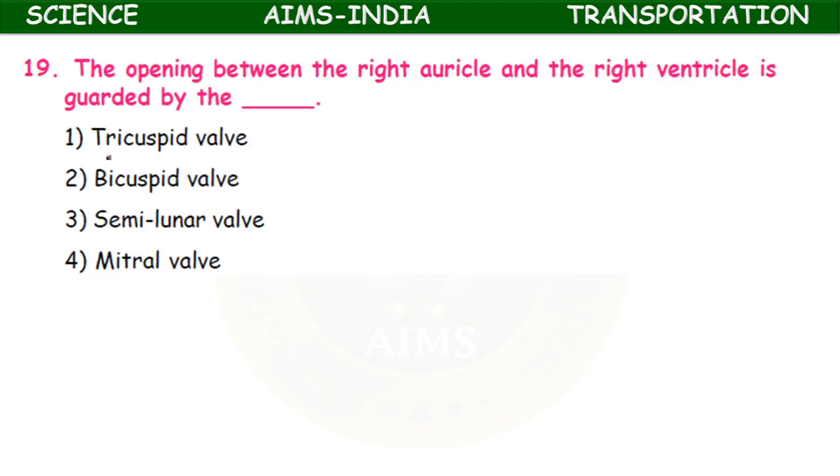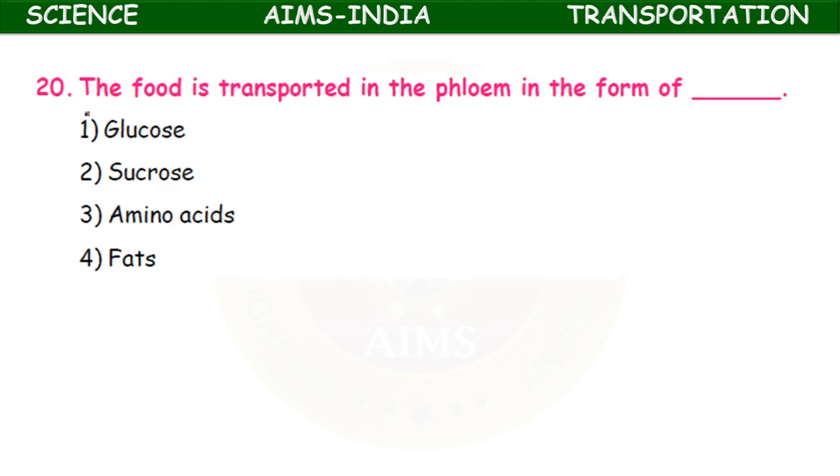The opening between the right auricle and the right ventricle is guarded by which valve? Tricuspid valve, bicuspid valve, semilunar valve, mitral valve. Okay, right auricle and right ventricle. Right auriculoventricular aperture is guarded by tricuspid valve. It allows the blood to flow from right auricle to right ventricle, but not from right ventricle to right auricle. Valves will regulate the backward flow of blood.